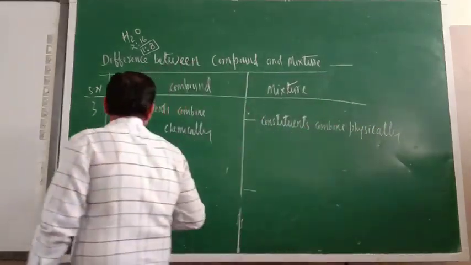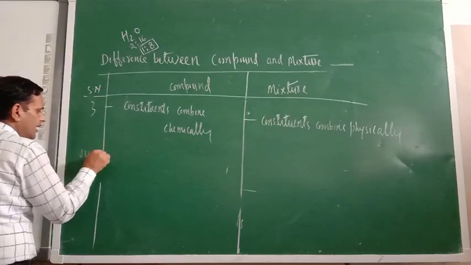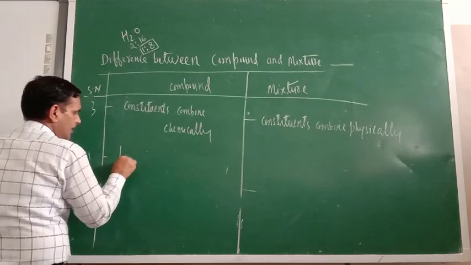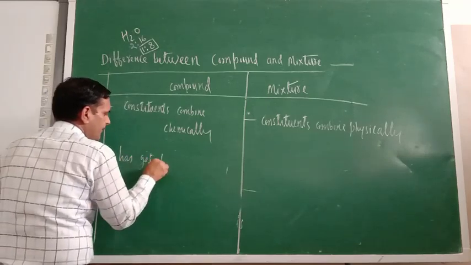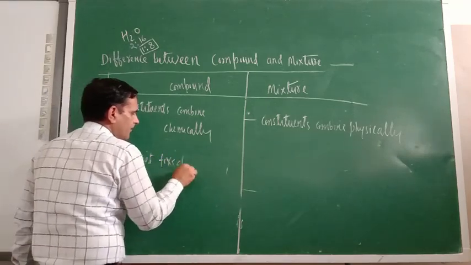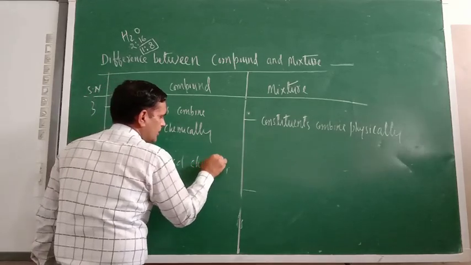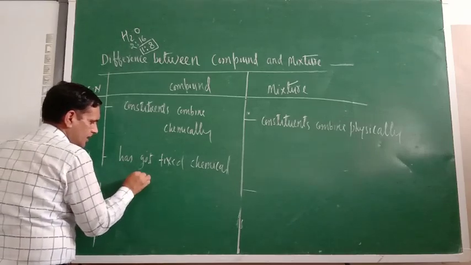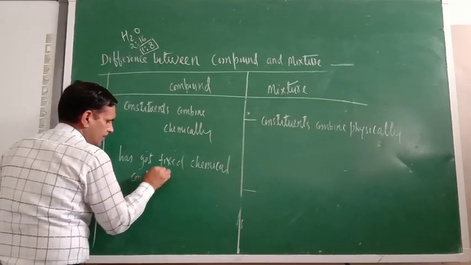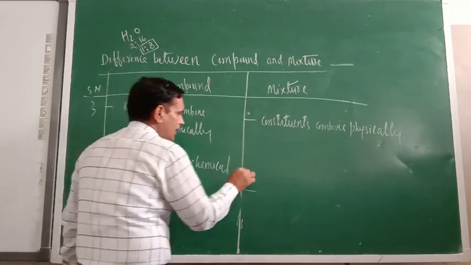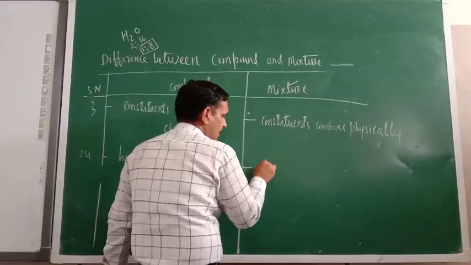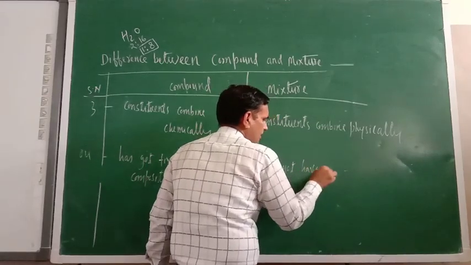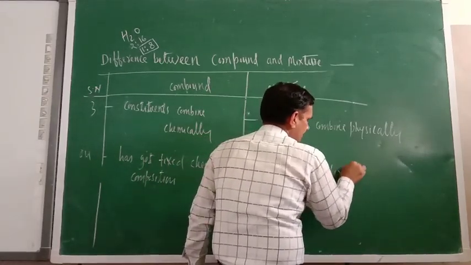Since they are combining chemically, compound has got a fixed chemical formula, fixed chemical composition. In mixture, it does not have fixed chemical composition.